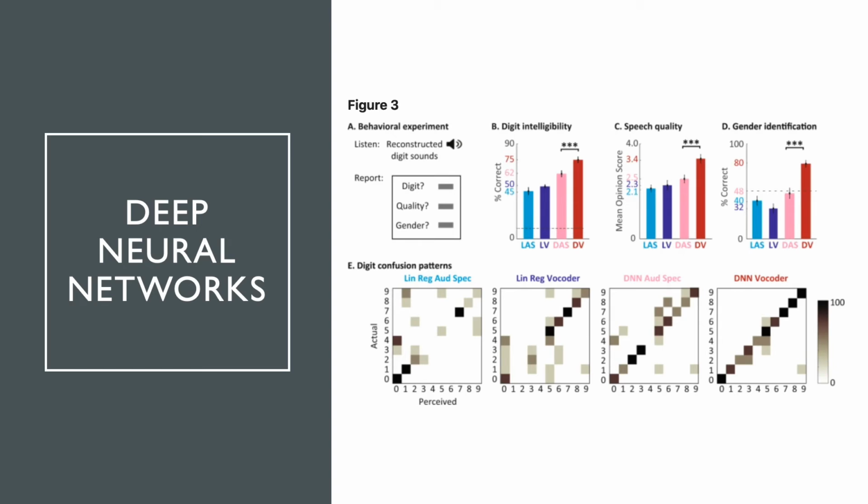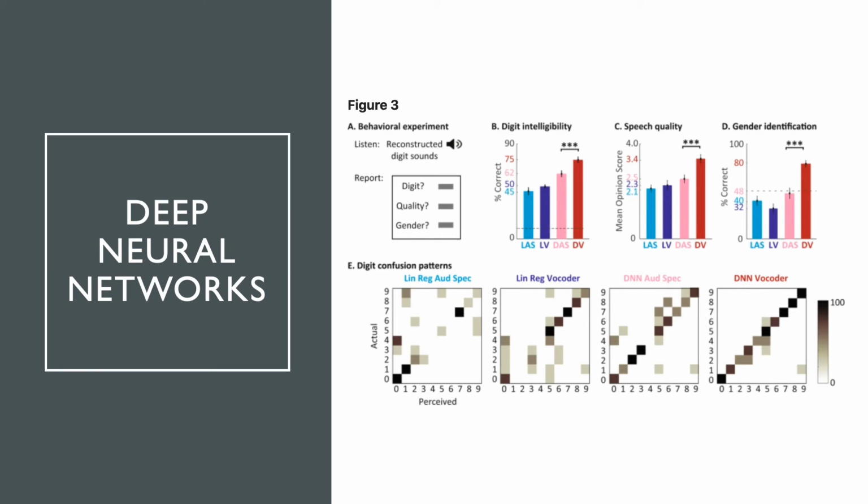In Figure 3 from the original research article, we are able to compare the results of using different representations of speech and linear versus nonlinear deep neural network regression on accuracy. In the experiment, participants listened to digit sounds spoken by two male and two female speakers. They were then randomly assigned to four groups: light blue representing linear regression with auditory spectrogram representation, purple representing linear regression with vocoder representation, pink representing nonlinear deep neural network regression with auditory spectrogram, and red representing nonlinear deep neural network regression with vocoder representation.